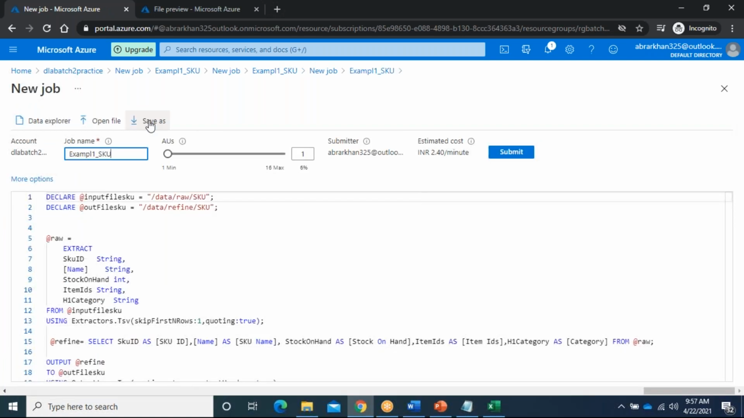Clear how to transform data using U-SQL or Azure Data Lake Analytics. Clear or not clear? Yes, sir, we are clear. But we need to check one more thing.